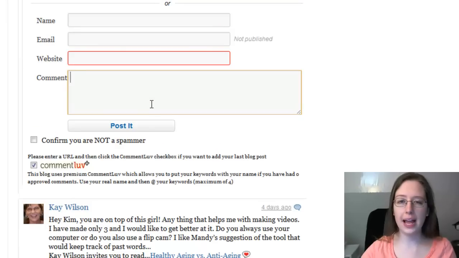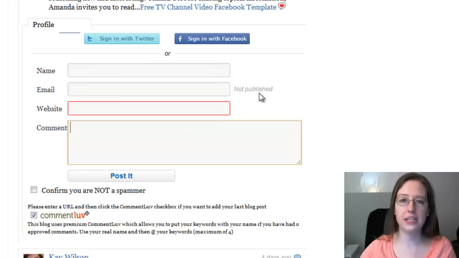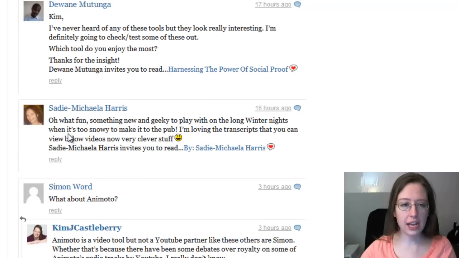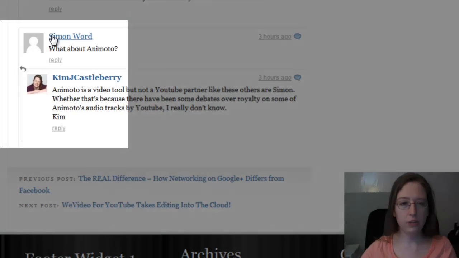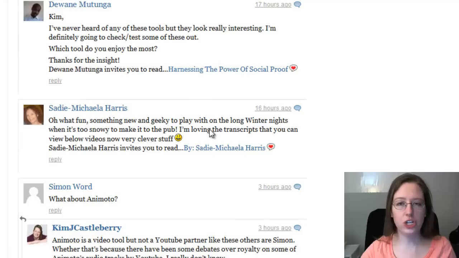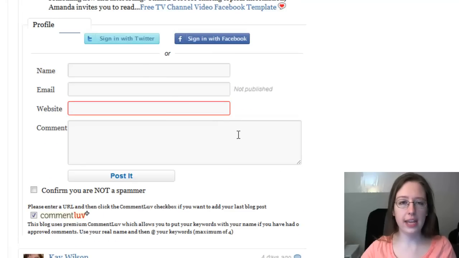a typical reply string. So that means this system also supports the threading that we're used to on the native WordPress commenting system, and it threads very nicely. It doesn't tuck in very far. Here you can see where Simon asked about Animoto, and you can see that this is tucked in. This is a reply to Simon. Now, it doesn't tuck in as far as I would like, but it still handles threading just fine. Really, really happy about this.